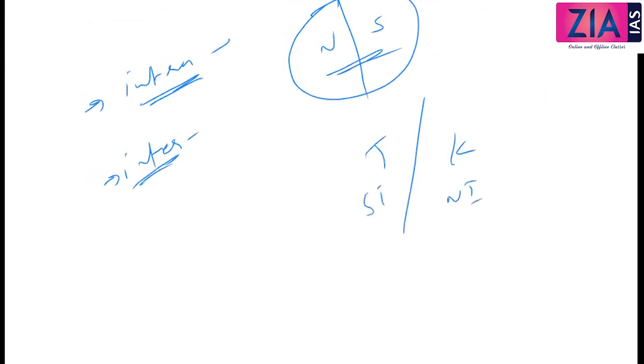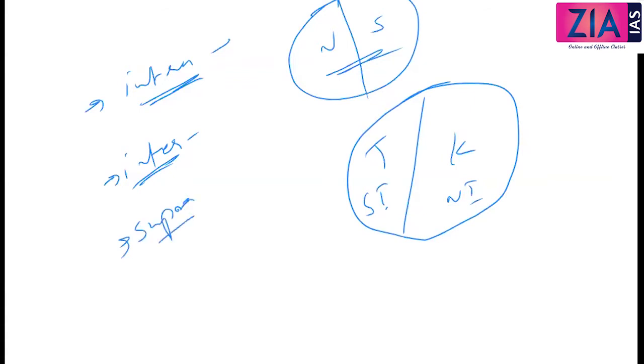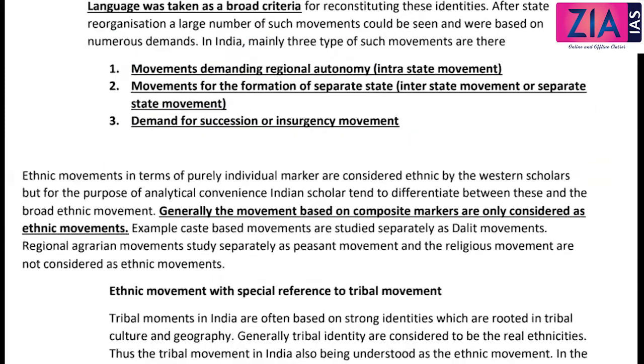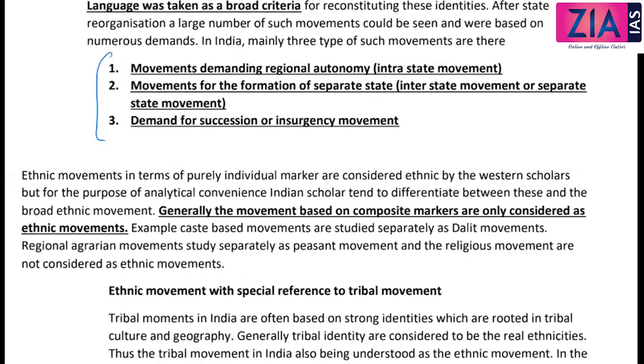So this is what interstate. Third is supra-state. Supra-state regionalism means this is actually secession movement, that you need to be freed from the country, that type of movement. So that is exactly the same as what we're discussing here also. Because region is an ethnic identity, regionalism is what I'm discussing here. It is nothing but the same, you can apply it in case of regionalism also.